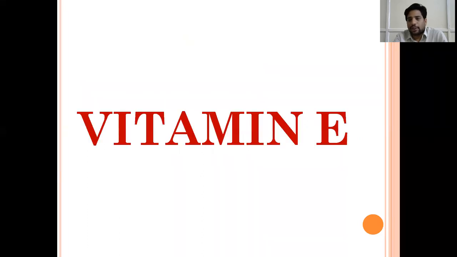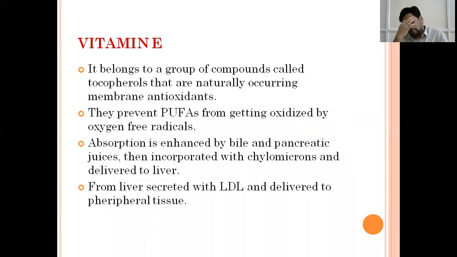Then coming to vitamin E. Vitamin E is one of the important antioxidants in the body. Generally, vitamin E belongs to a group of compounds called tocopherols. It prevents PUFAs, polyunsaturated fatty acids, from getting oxidized by oxygen free radicals. That is basically the function of vitamin E.